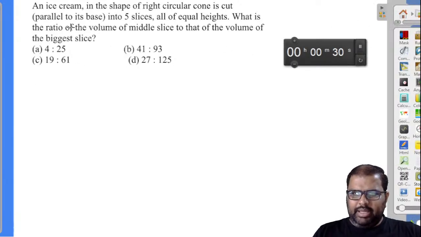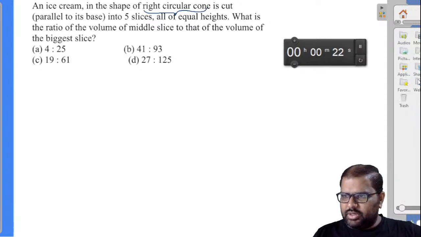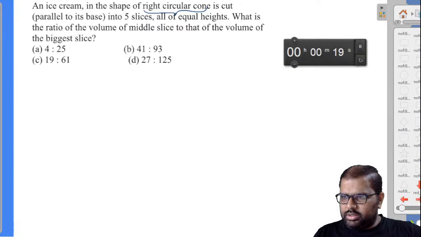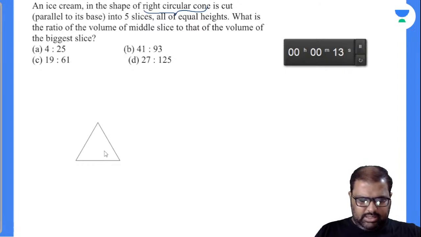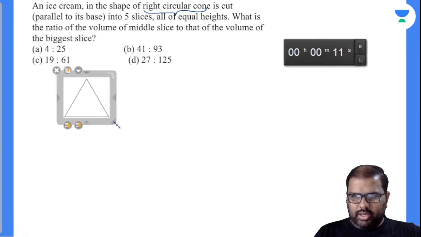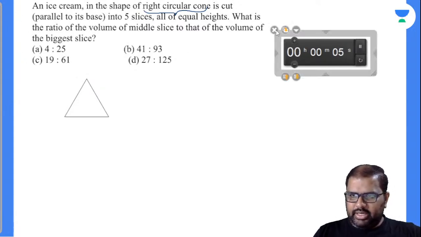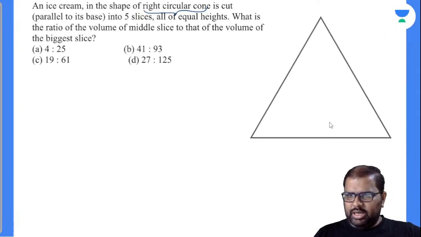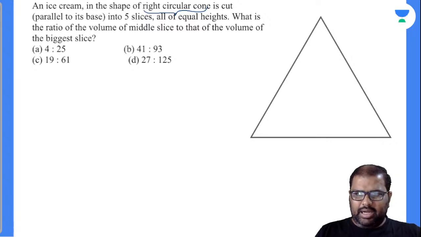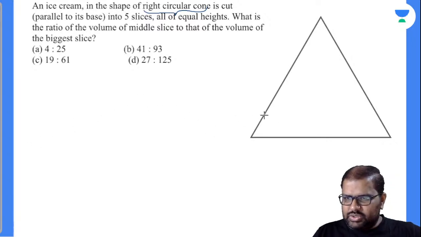So an ice cream is in the shape of a right circular cone, it seems, cut parallel to its base. First of all, I will take a cone. It's not D, Agarwal. So I'm happy that I have given a very good question. No, it's not D. Chalo, see, I'll draw it. Now this is a right circular cone, ice cream cone, and it is cut parallel to its base into 5 slices.